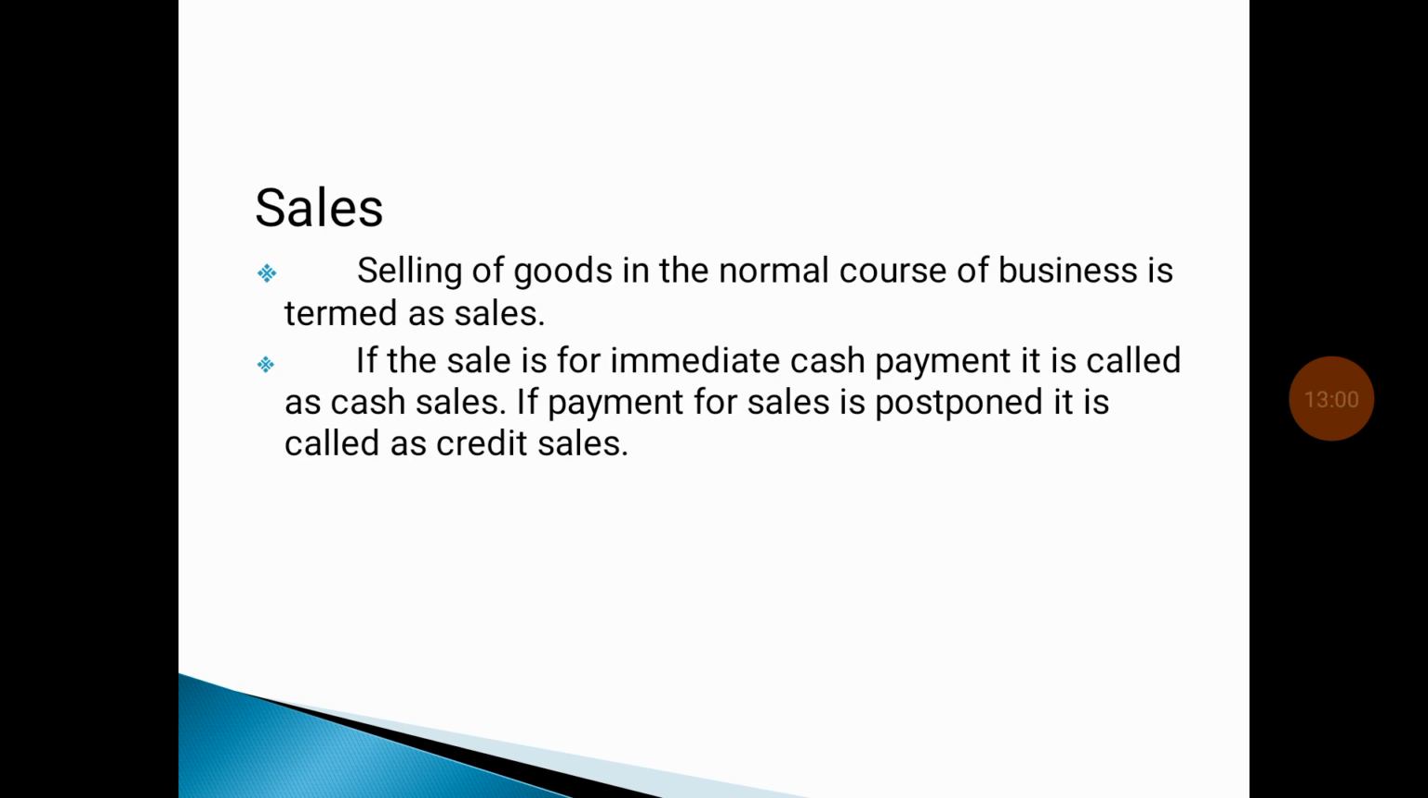Then sales. Selling of goods in the normal course of business is termed sales. Goods sold in the normal course of business are called sales. For example, a textile industry sells dress materials to their customers, it is called sales.